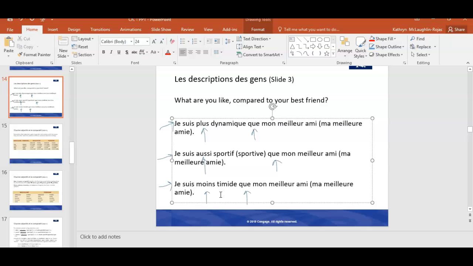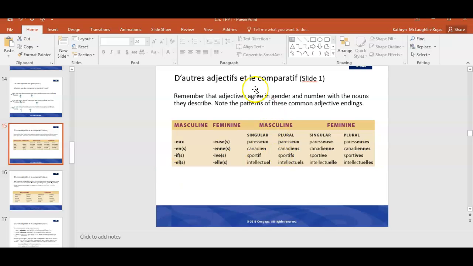So these are very useful expressions, and it is what we call, if we move to our next slide, le comparatif. And I'm sure you can guess what this means in English, the comparative. And we have exactly the same grammar term in English. We can use the comparative to describe ourselves too. You can say, I am more active than my best friend, or I am just as active as my best friend, or I'm less active than my best friend. So somebody who's learning English has to learn the same kind of forms. So we just happen to be learning them in French.